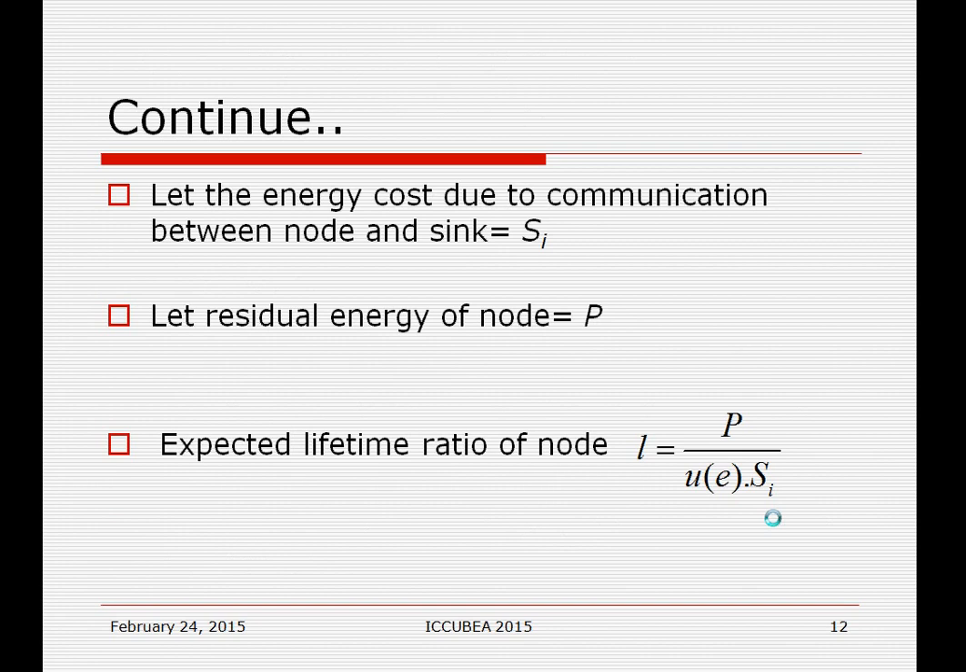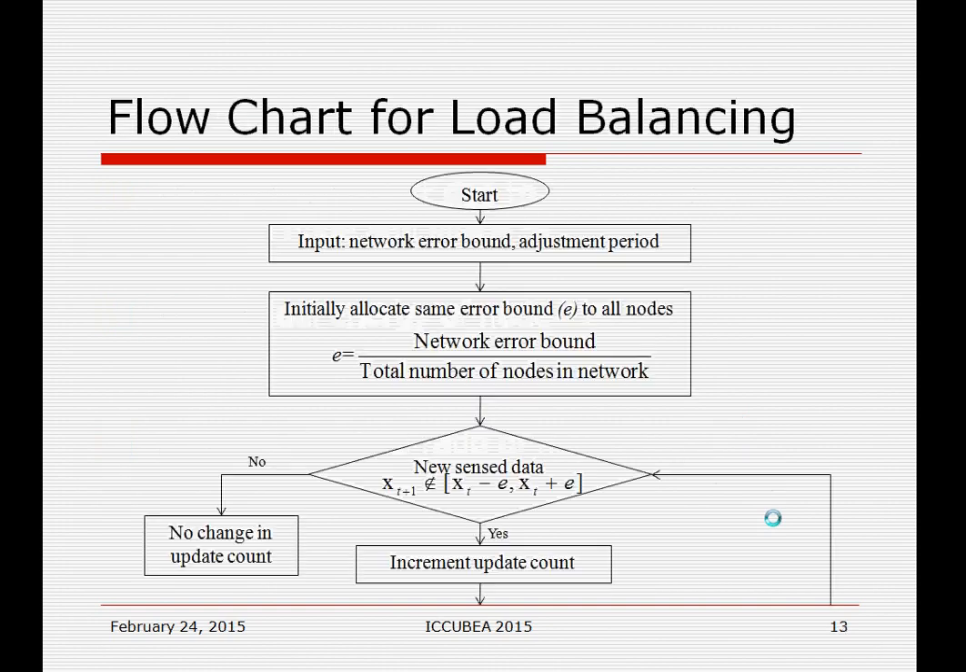Let the energy cost due to communication between node and sink be SI. So if a node sends one data packet to the base station, then SI joules is the energy consumed for that communication. Restoration energy say P. The expected lifetime ratio of a node is given by P upon U into SI. So P is the restoration energy, SI is the communication cost, and U is how many times the node sends data to the base station. This will give the expected lifetime ratio.